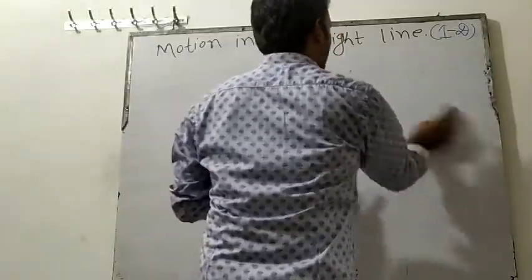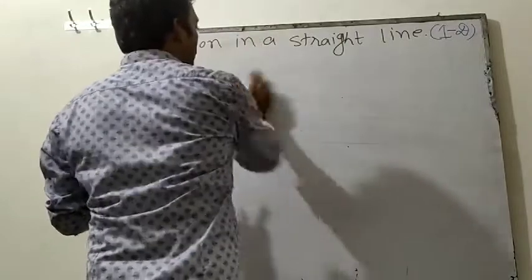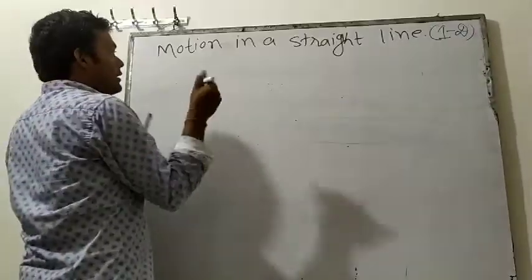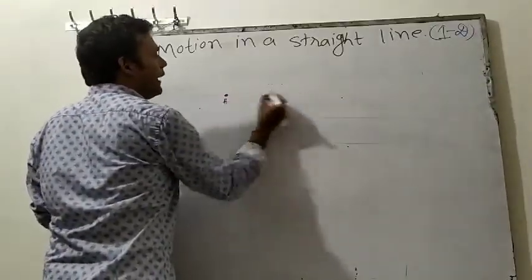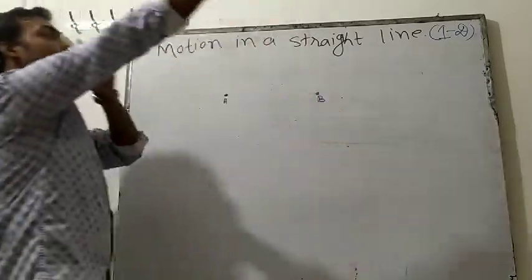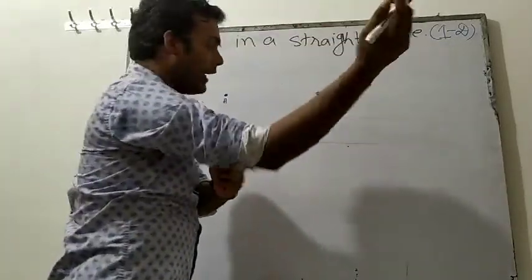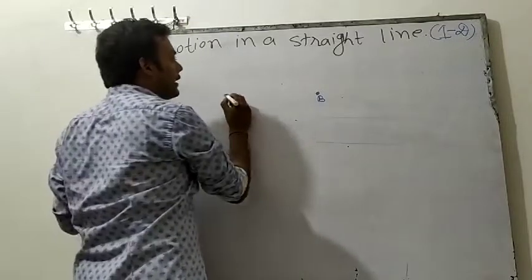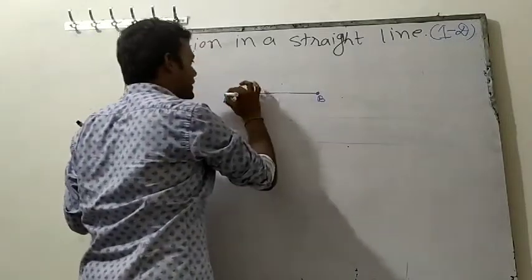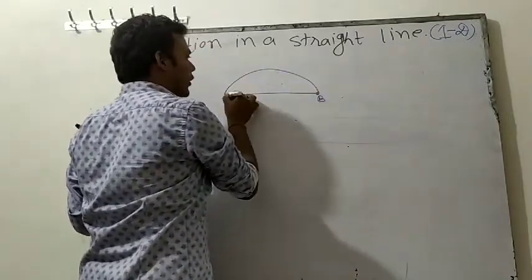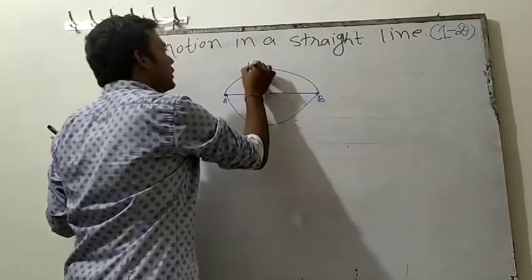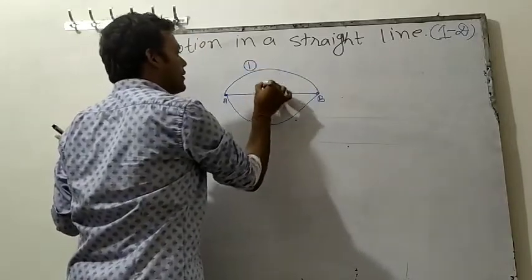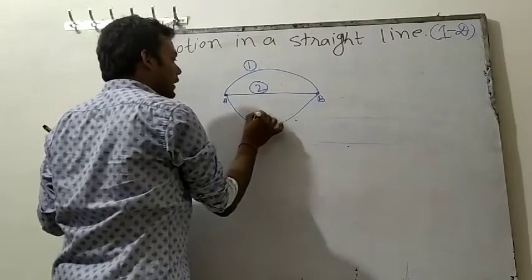Now understand some more things. Suppose that there is any point A and there is any point B here. The path is like this. One path is like this, one path is like this, and one path is like this. So let's say this is our first path, this is our second path, and this is our third path.